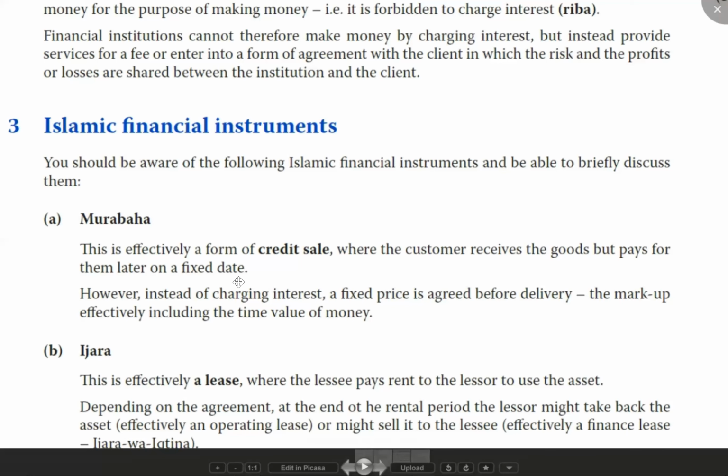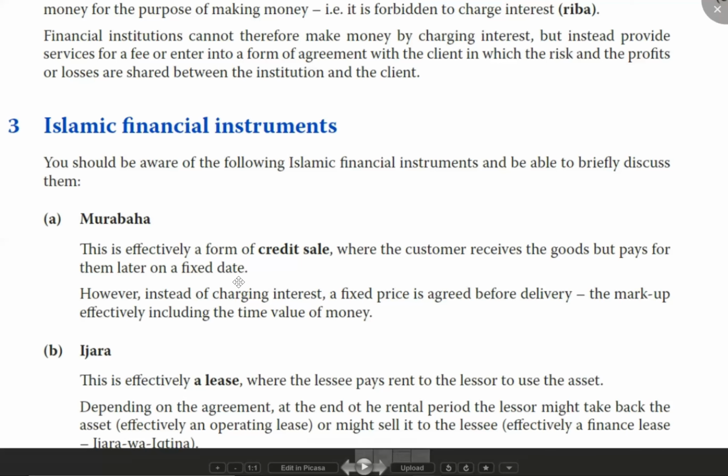If you pay between 75 to 80 days, you'll have to pay so and so. If you pay between 80 to 90 days, you'll have to pay so and so. If you pay between 90 to 100 days, you'll have to pay so and so. So it is already pre-decided. It will not be a per day interest.